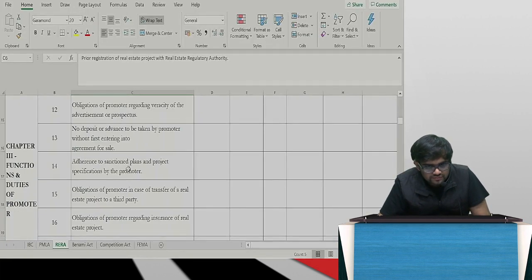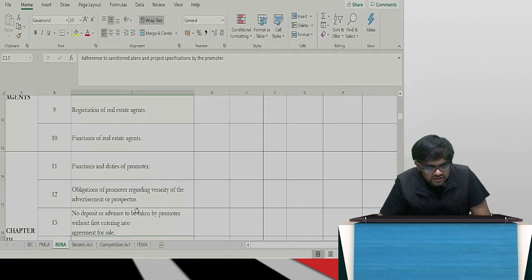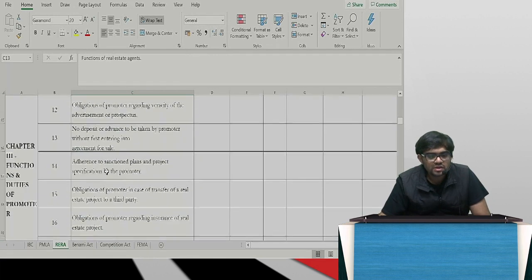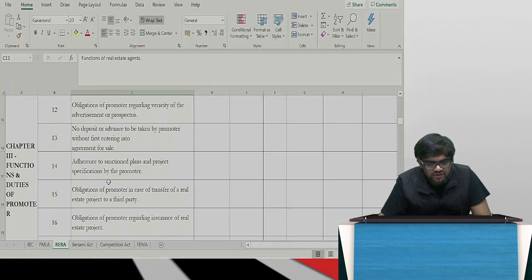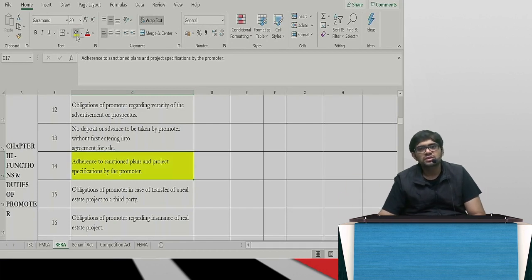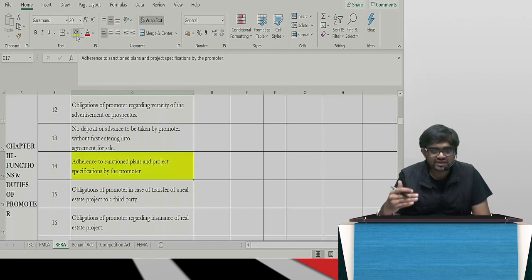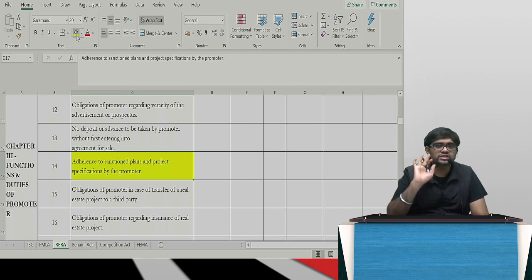See here, sanctioned project, then functions of real estate agency, this they have asked. Then they have asked about sanctioned plan, structural defect and all that. Adherence to the plan: obviously you cannot waver from the plan. Whatever is the sanctioned plan, that only you have to do. That is section 14. Got my point? So it's very easy. When you see the question only, go to that section and mark it.